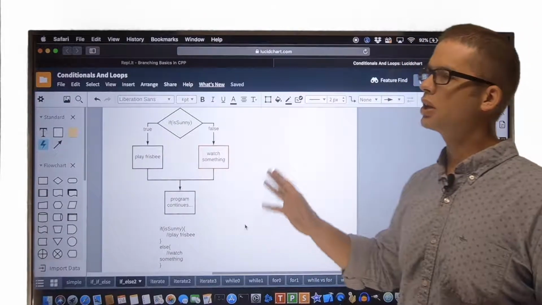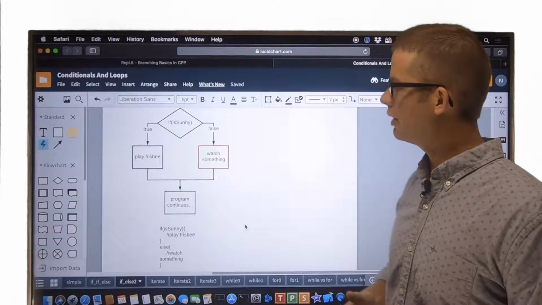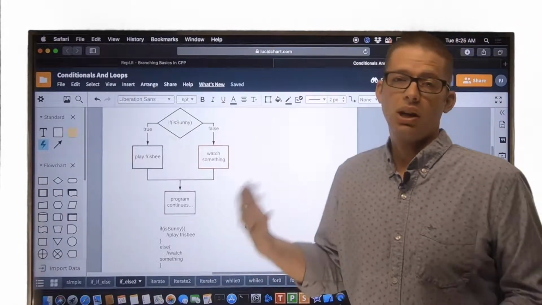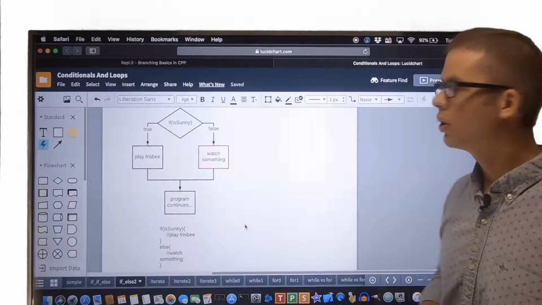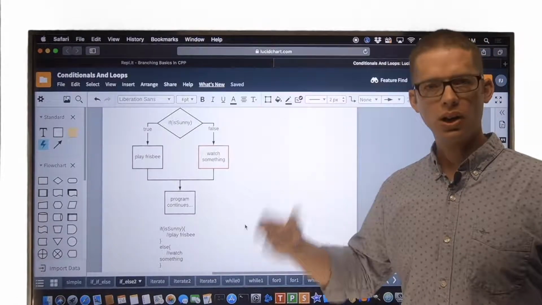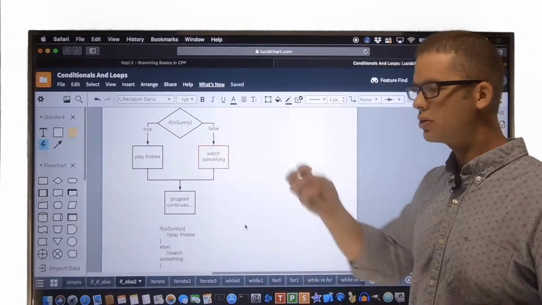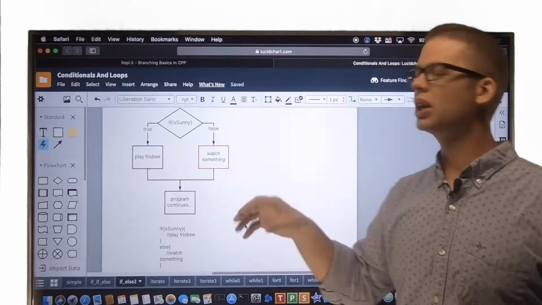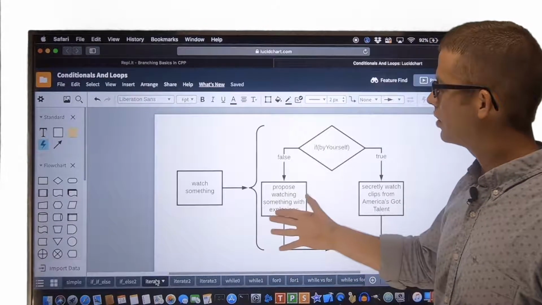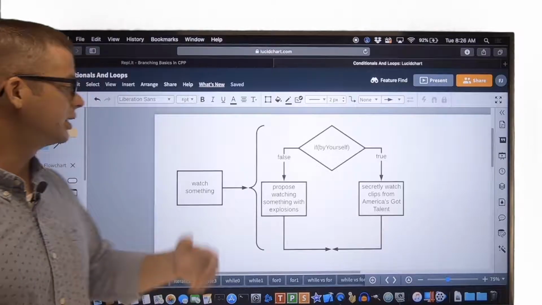Now, this also gives me an opportunity to talk about the notion of iterative design. Our first pass is pretty high level. And when we look at it a little closer, we might realize that watching something itself involves making more than one decision. We need to choose what to watch. And so we can iterate or pass through this process multiple times. So we may identify this idea of watching something and choose to drill down on it and do a little bit more thinking on our next iteration.